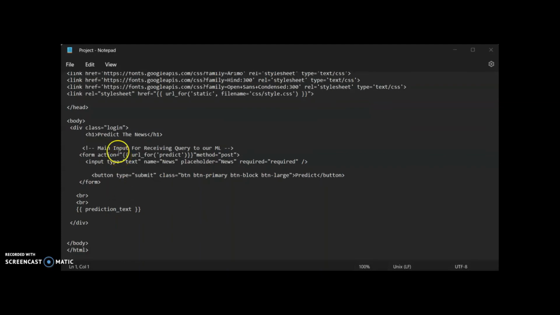Here we can see that in the body, the heading would be the predictor news, and in the body we would be entering text, which is required to predict the news, and then there would be a submit button so that we can submit the news that is to be predicted.